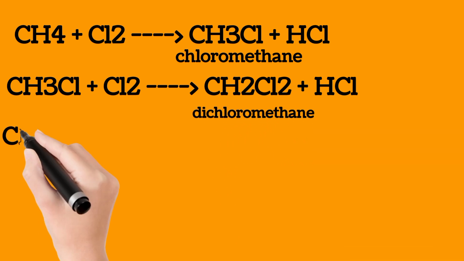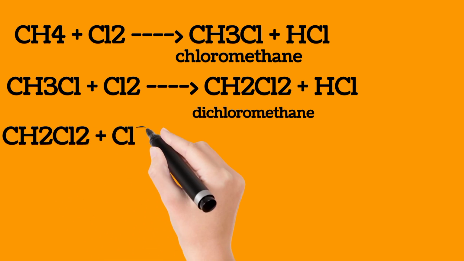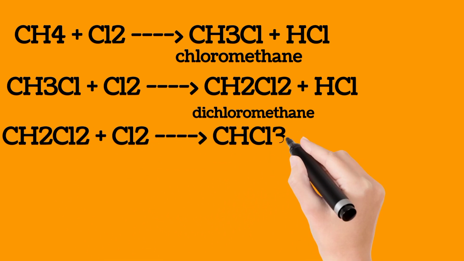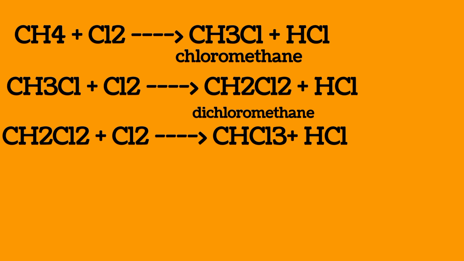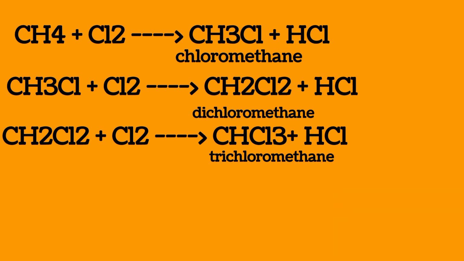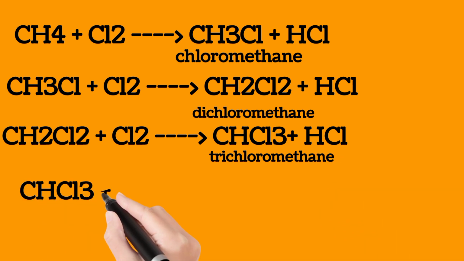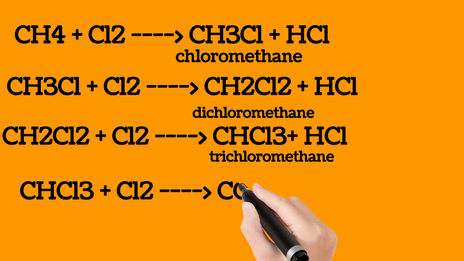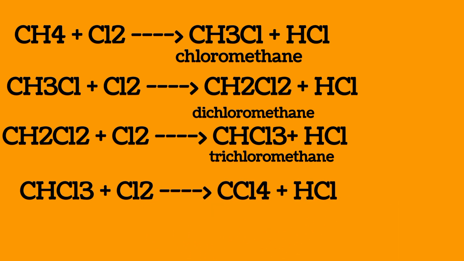If dichloromethane reacts with chlorine, a third hydrogen atom will be replaced, and you will have trichloromethane. If trichloromethane reacts with chlorine, the fourth hydrogen atom will be replaced, and you have tetrachloromethane. So that is it about the chemistry of methane.